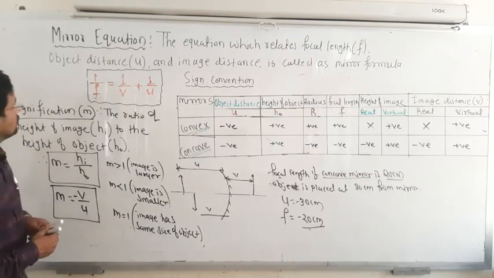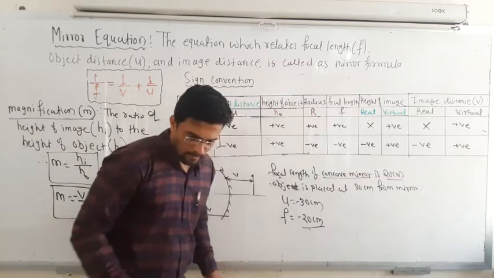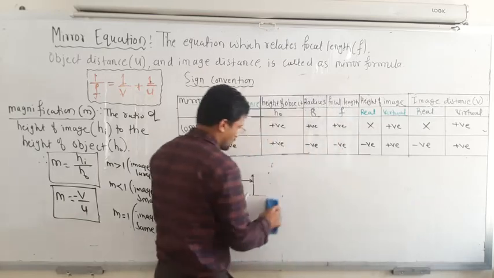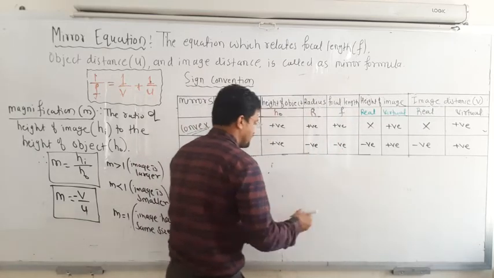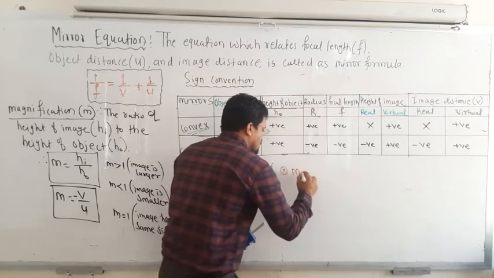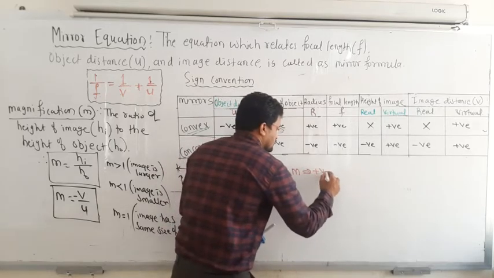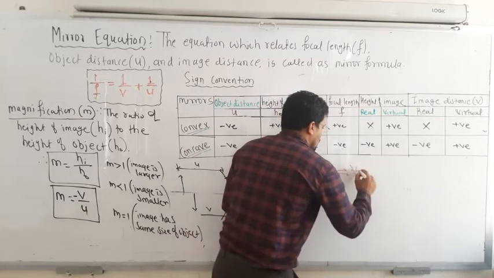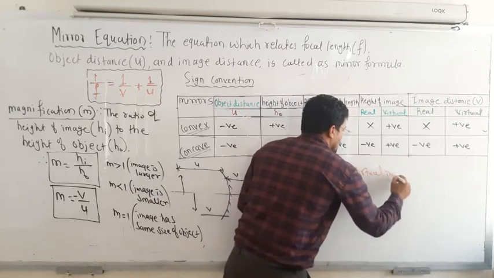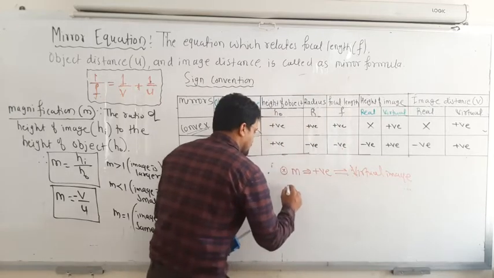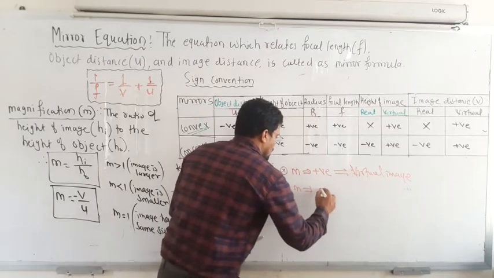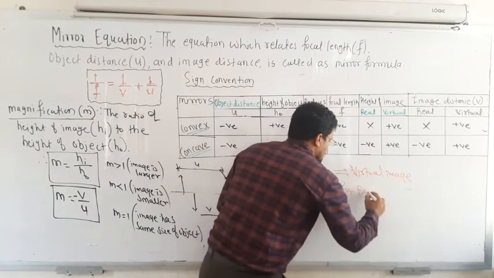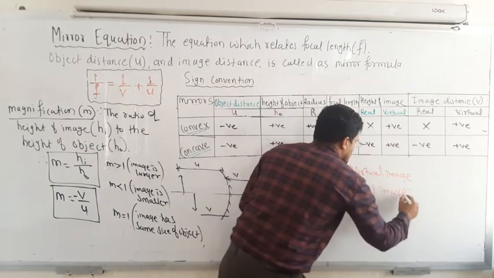Okay. And one more important thing in case of magnification itself. Okay. So make a note. M value is positive for the virtual image, and M is negative for a real image.